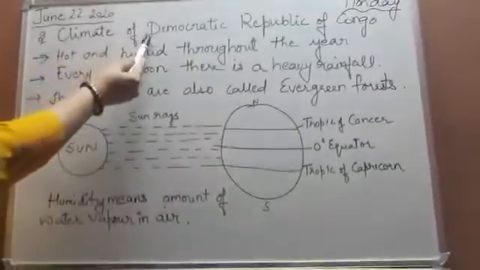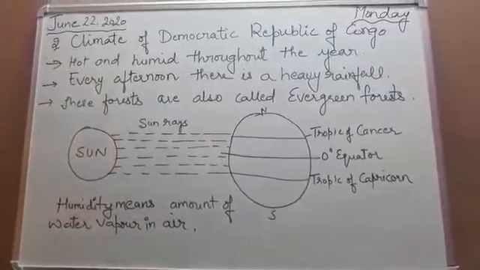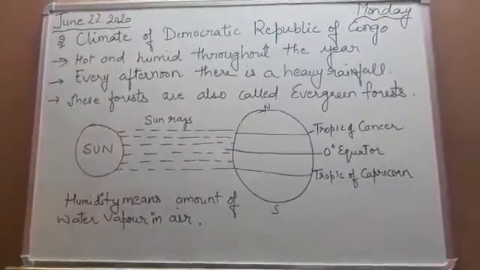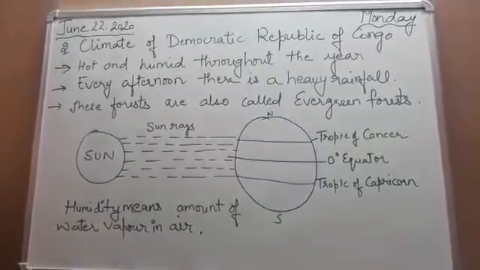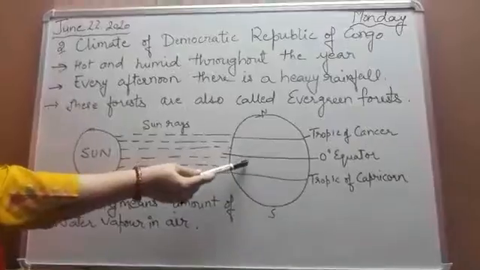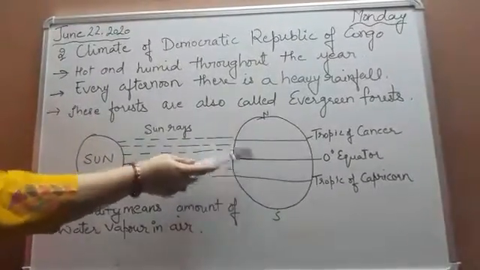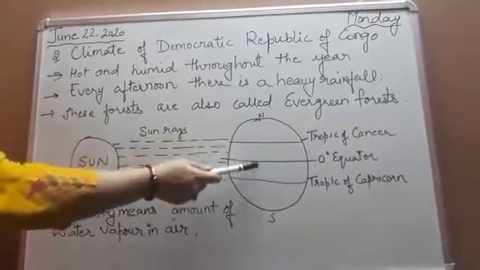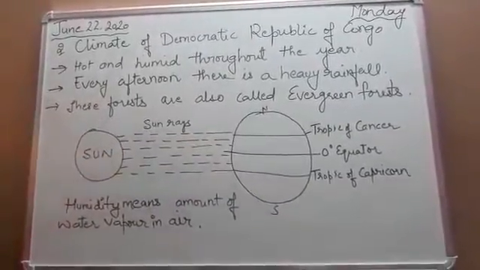The climate of Democratic Republic of Congo. Now, what type of climate is there in Democratic Republic of Congo? As we know, Democratic Republic of Congo lies in the equatorial region. It lies in the equatorial region, or you can say between the two tropics, meaning in the tropical region.